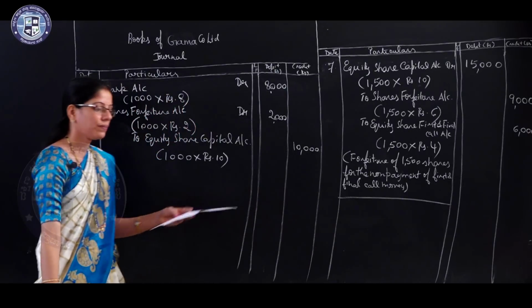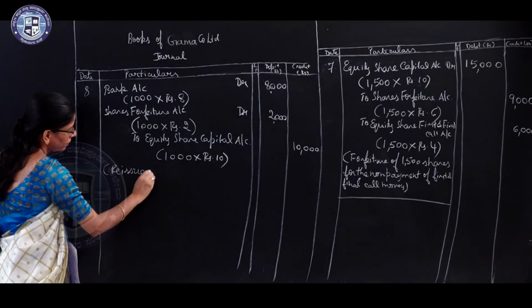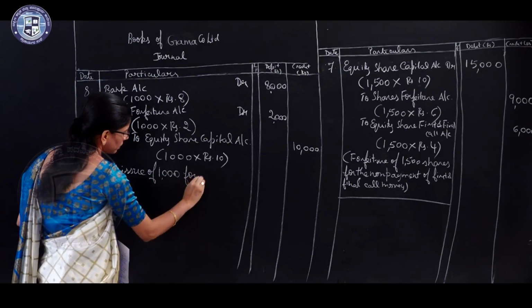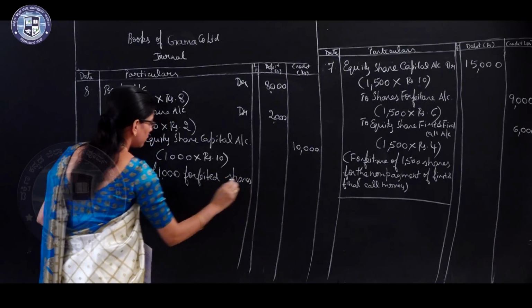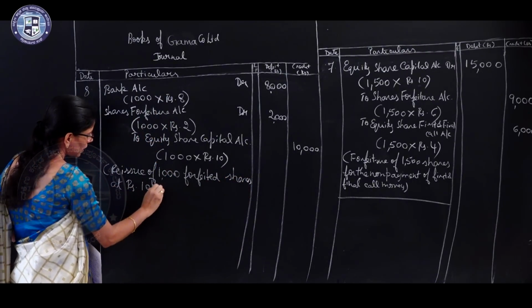Write the narration: reissue of 1000 forfeited shares at rupees 8 per share.